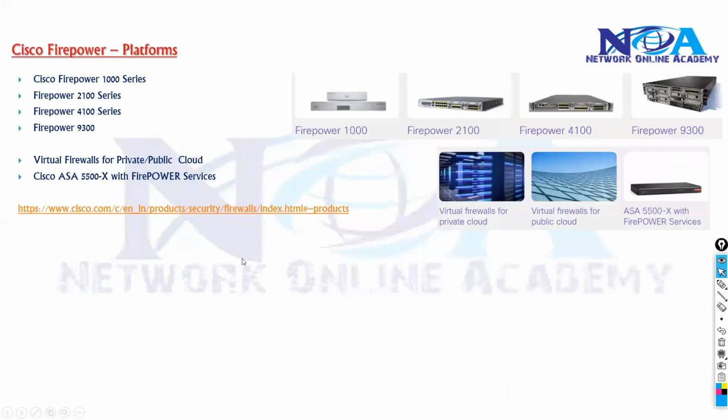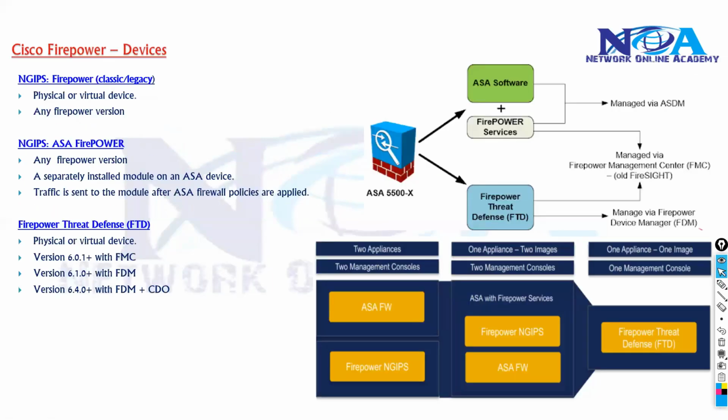So when you talk about Cisco FirePower devices, these are the device options. Mostly we don't use the legacy option, because it is a legacy Sourcefire image which does not support the ASA features. So we either use the ASA with FirePower services, or we use a dedicated device called FTD.